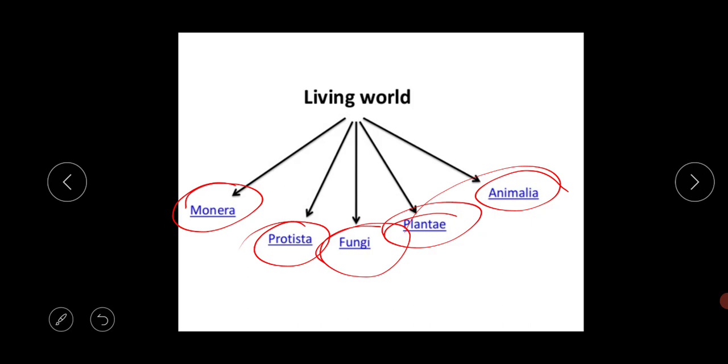Here, one thing you should know is what the advantages of the five kingdom classification are, and what the need for this classification system is. It brings out the phylogeny in the living world, because these are all interconnected to each other. So it provides the phylogenetic relationship of the living world. This system is based on the levels of organization and modes of nutrition, so it provides sufficient data for evolution also.